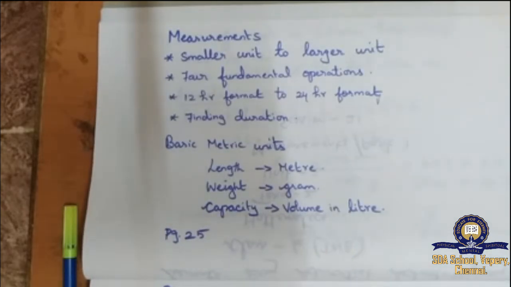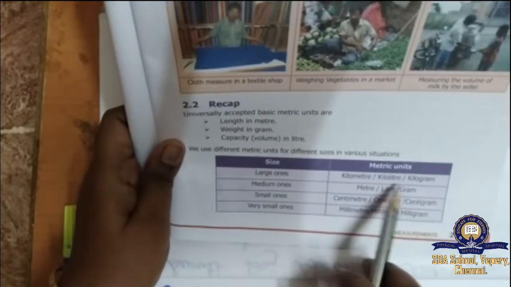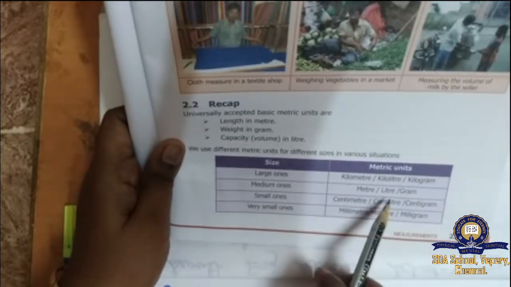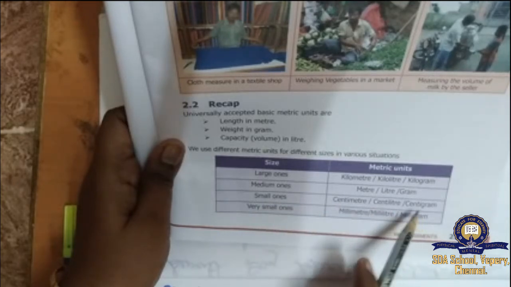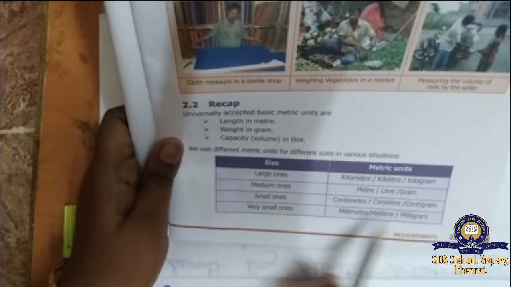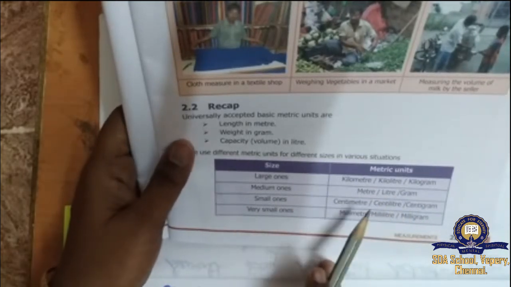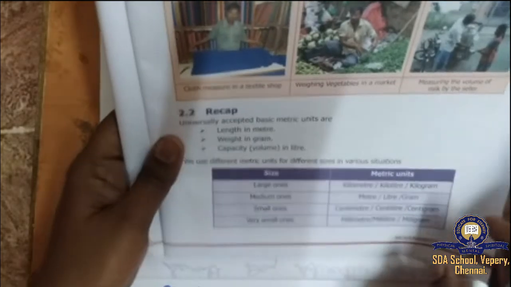In page number 25, we have the larger ones. Larger ones are kilometer, kiloliter, kilogram. Medium ones are meter, liter, gram. Small ones are centimeter, centiliter, centigram. Very small ones are millimeter, milliliter, milligram. Likewise, these are the things you have already learned in 5th standard. Now we'll go to page number 27.